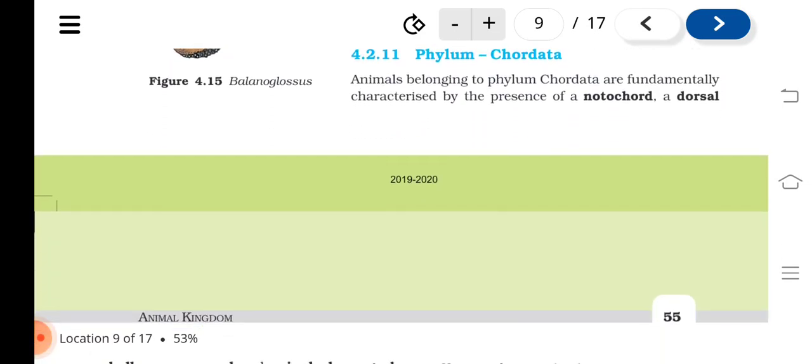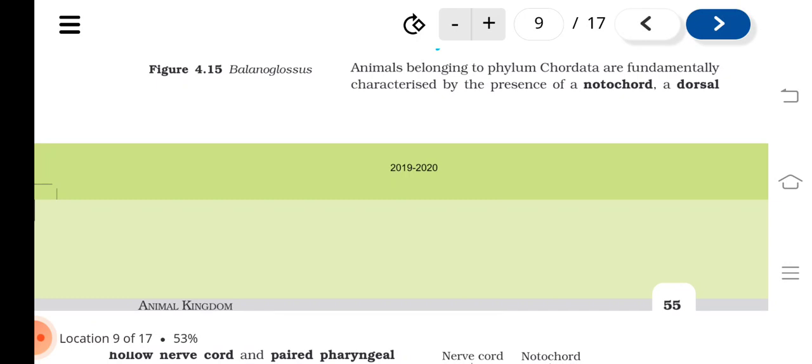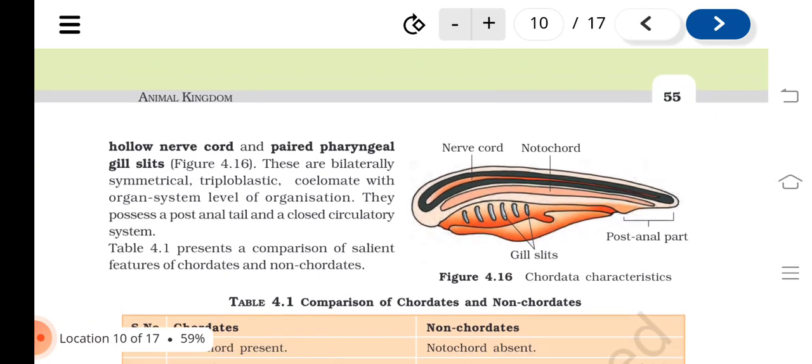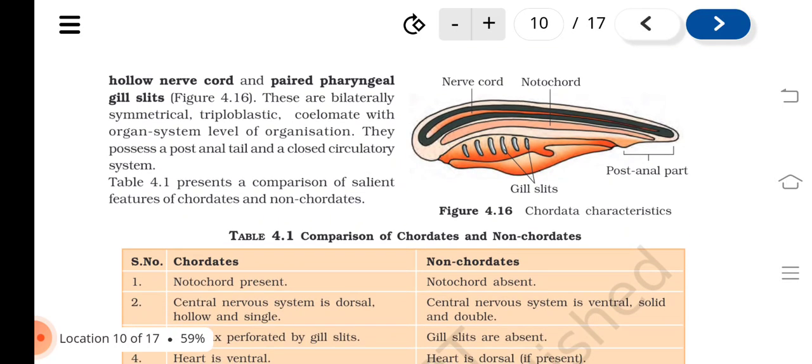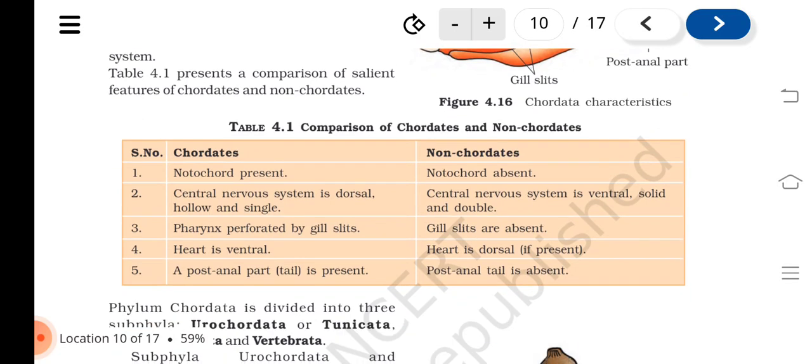Phylum Chordata. Animals belonging to phylum Chordata are fundamentally characterized by the presence of a notochord, a dorsal hollow nerve cord and paired pharyngeal gill slits, Figure 4.16. These are bilaterally symmetrical, triploblastic, coelomate with organ system level of organization. They possess a post-anal tail and a closed circulatory system. Table 4.1 presents a comparison of salient features of chordates and non-chordates.